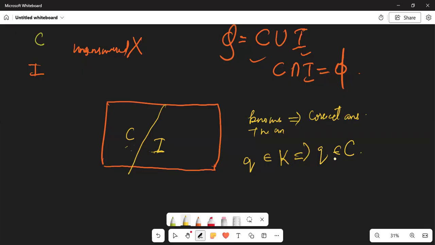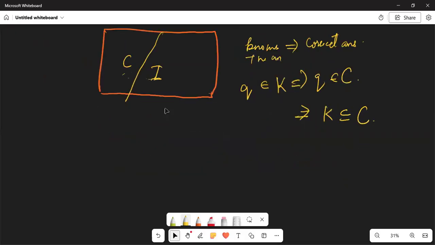So if the question Q lies in the set K, then the question Q is also lying in the set C. So this just means that K is contained in C. So K is lying all here in C. This is K and this lies here only. It has nothing to do with the set I.